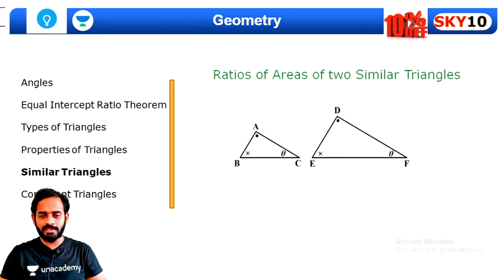The next rule is the ratio of areas of two similar triangles. Now try to understand this part.